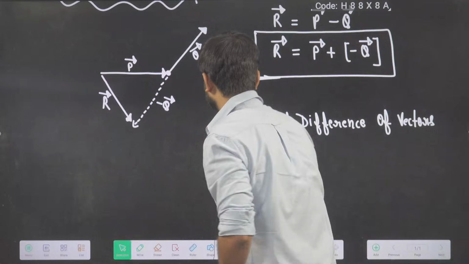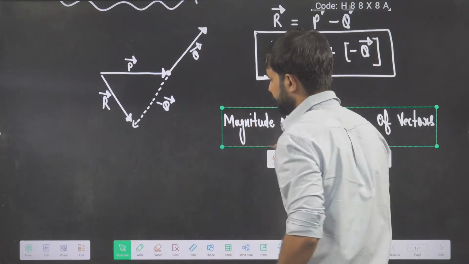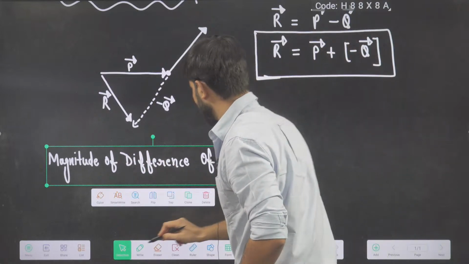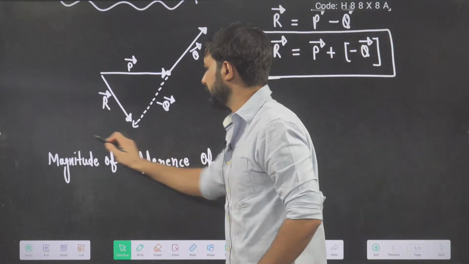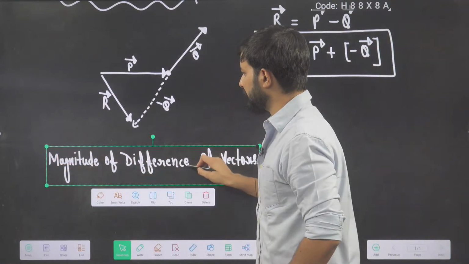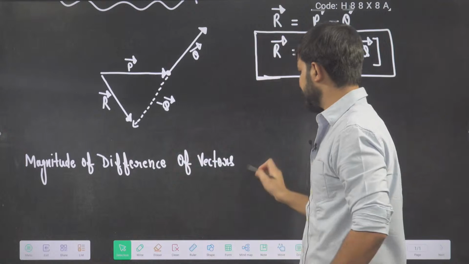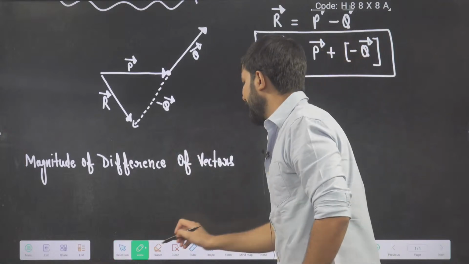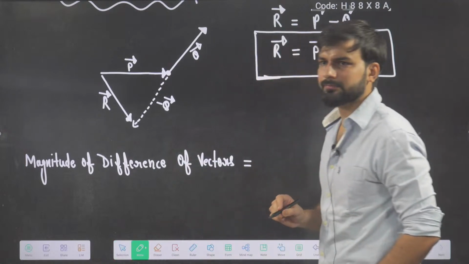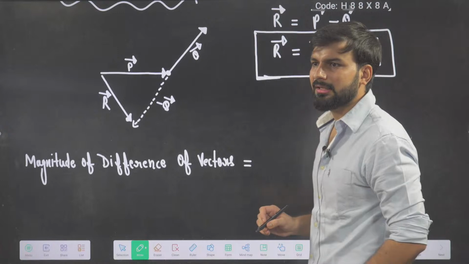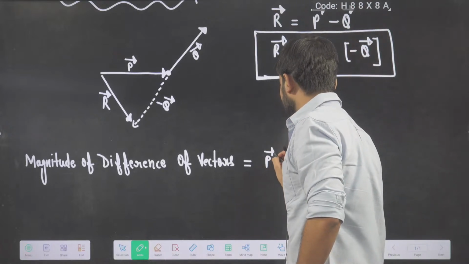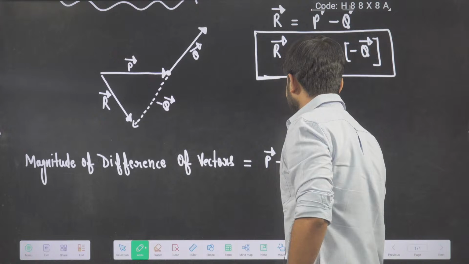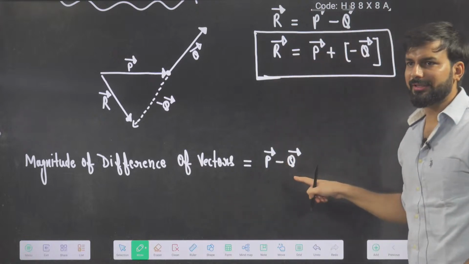So how will I write it? I will write it here. What will be the symbol for it? What do you think, beta? I will represent it like this: P vector minus Q vector. It is in the vector form. Right now it is a vector.